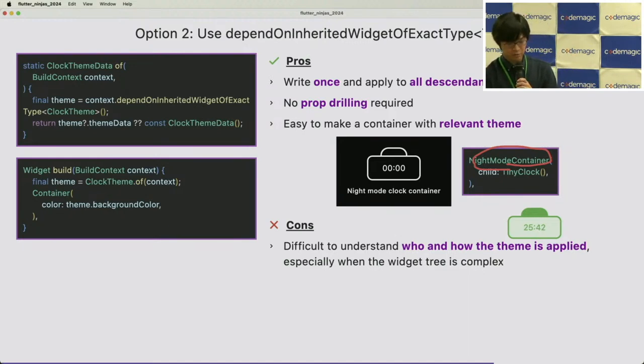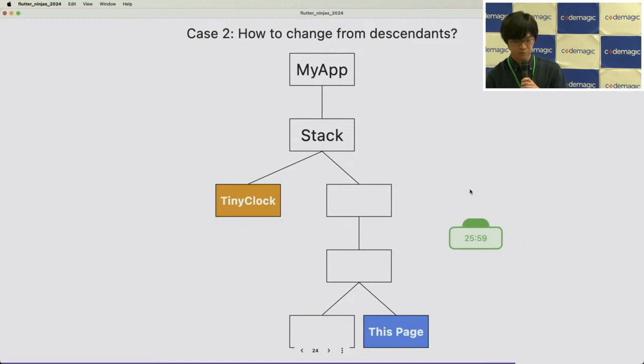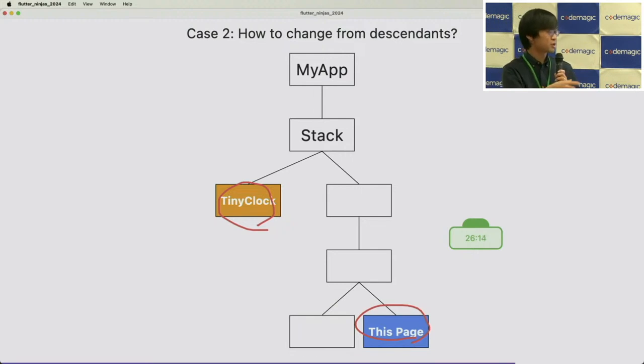But there are also drawbacks. It's difficult to understand who applies the theme and how, because there is no direct relationship when we see the source code. And the last case is how to change it from descendants, because the tiny clock is independent from each page in this slide deck. It's here and managed by a stack, and this page is here. So how can we change the tiny clock theme from these descendants?